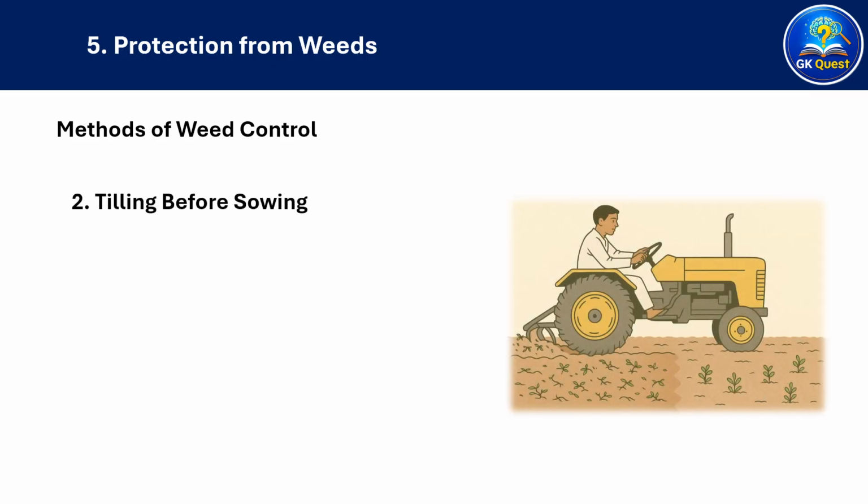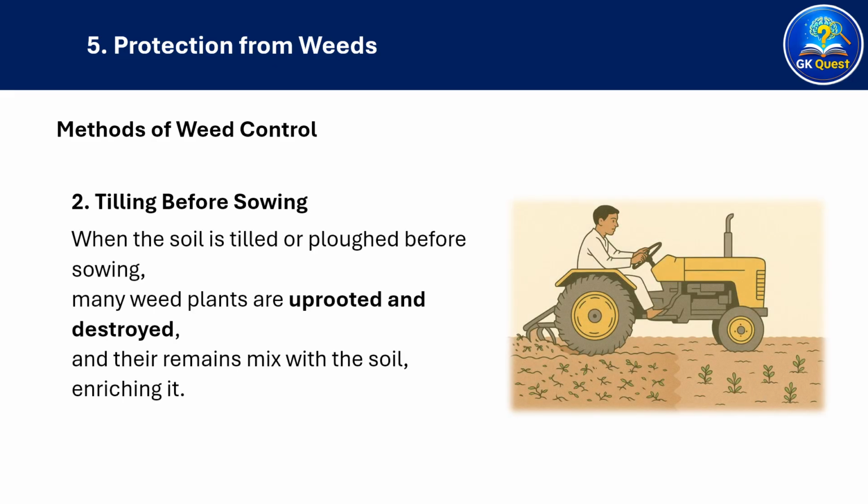2. Tilling before sowing. When the soil is tilled or plowed before sowing, many weed plants are uprooted and destroyed, and their remains mix with the soil, enriching it.